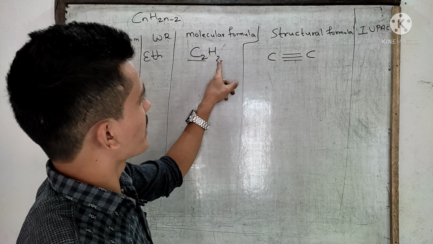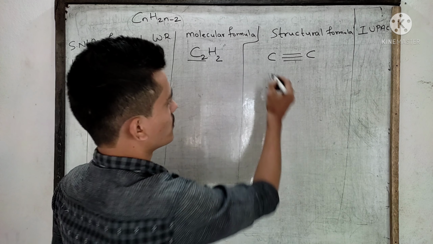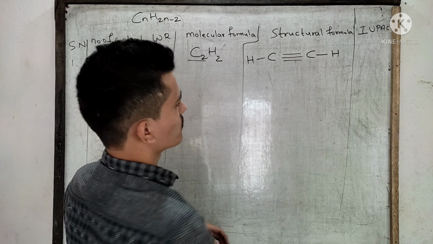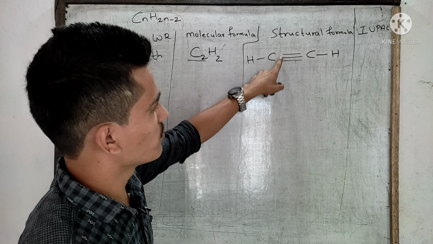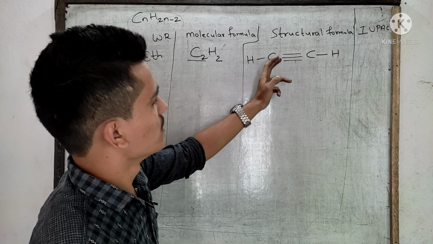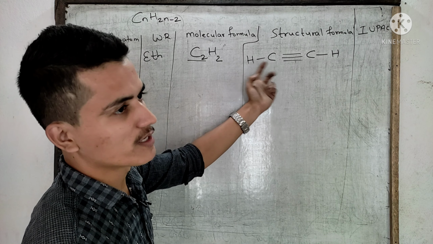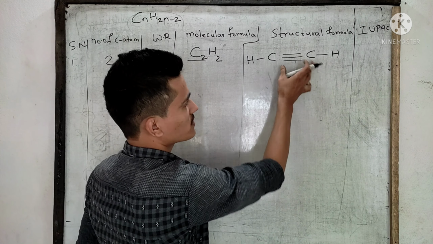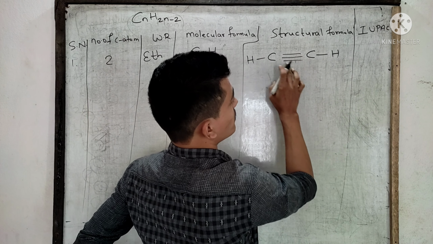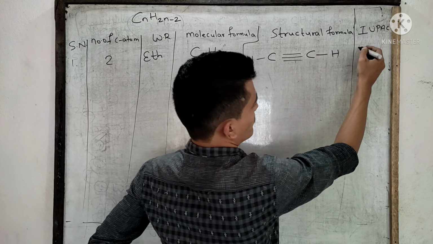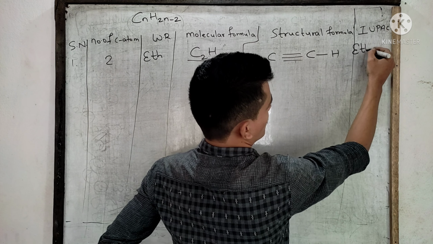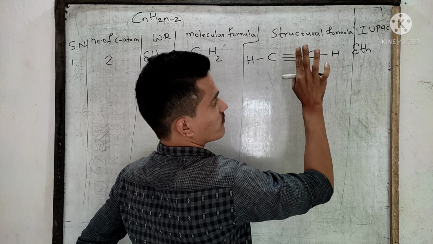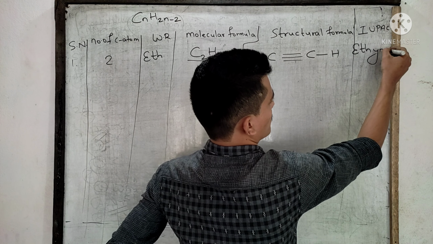Okay. How many hydrogen are there? 2. Here 1, here 1. Because it has already formed 3 bonds, means 1 bond is left, which is fulfilled by hydrogen. What is the name of this compound? 2 carbon atoms. IUPAC name is eth. 3 bond means ethyne.